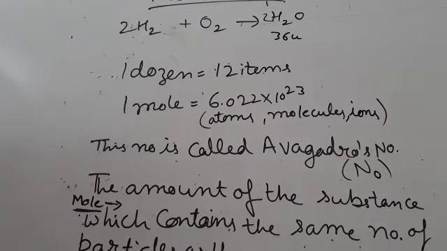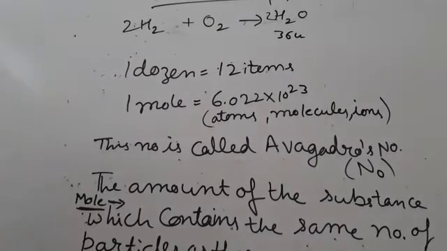So, from this equation, it is clear that the quantity of a substance can be characterized by its mass or the number of molecules. Therefore, it is convenient to refer to the quantity of a substance in terms of the number of its molecules or atoms rather than its mass.